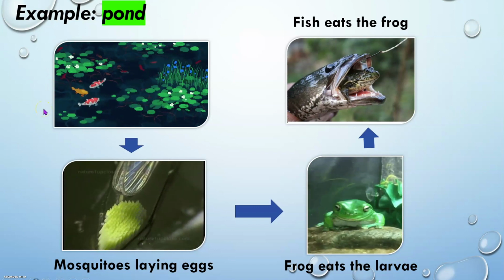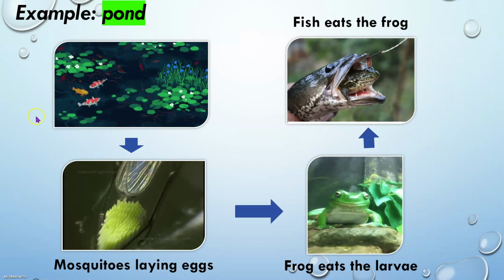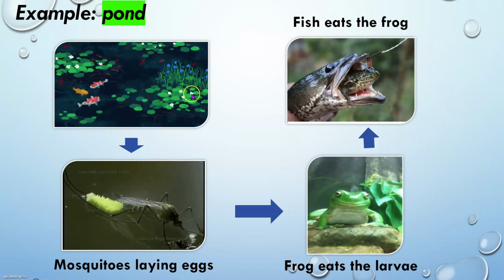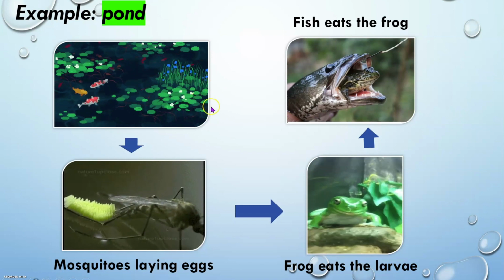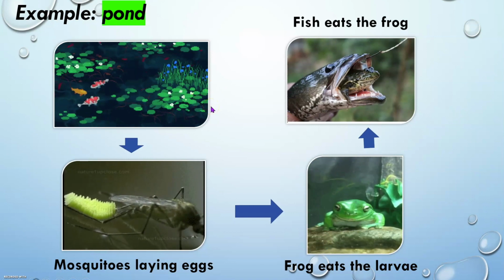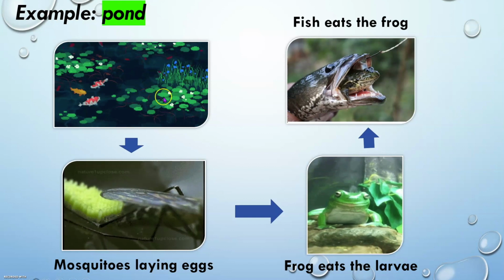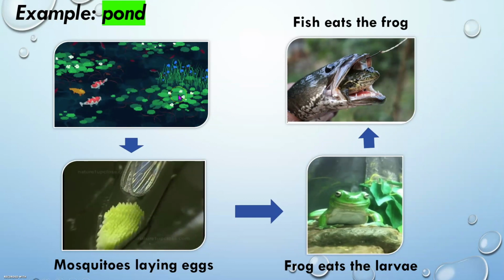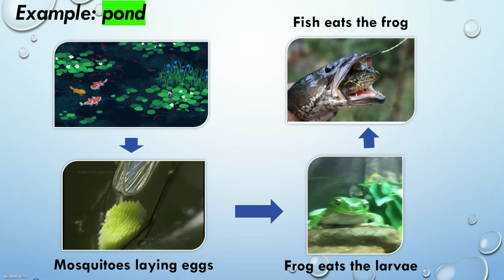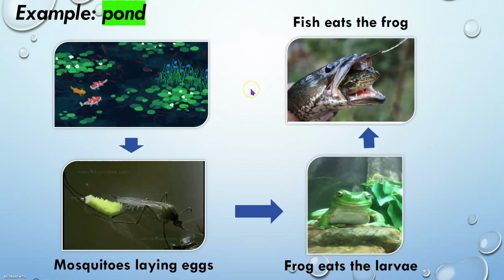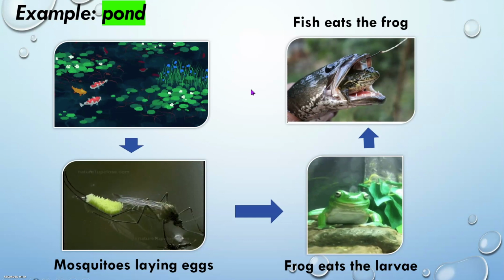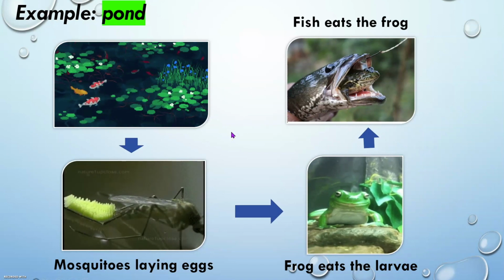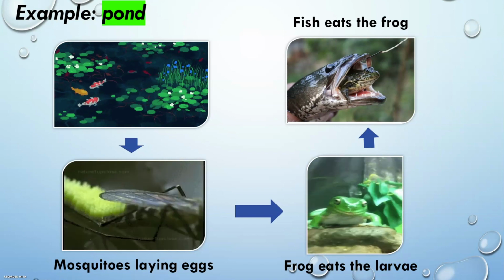The pond is a small body of still water, that is naturally formed or can be formed by humans as well. So we can see that the pond has fishes, it has frogs also, and other insects. So a pond is an example of an ecosystem because it has a group or community of organisms.